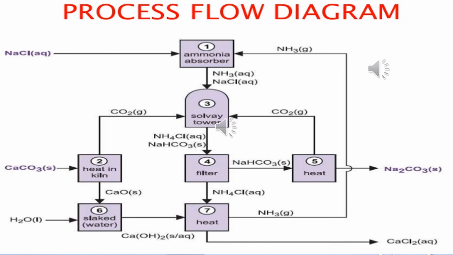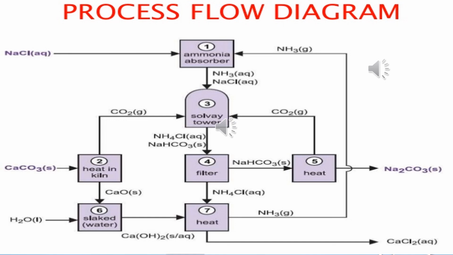As we have discussed at the very beginning of this lecture, the ammonium chloride reacts with the calcium hydroxide and ammonia is separated. So here that point is explained: calcium hydroxide reacts with the ammonium chloride and ammonia is separated, and that ammonia which is separated will again be fed into the ammonia absorber and calcium chloride solution is separated.